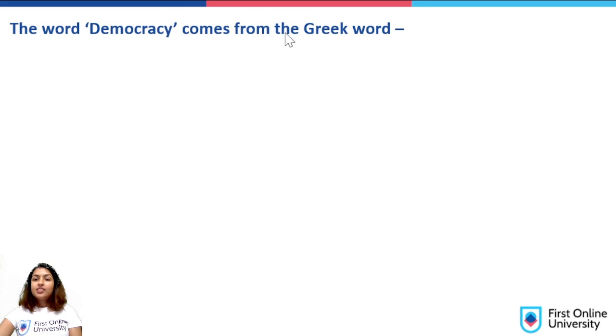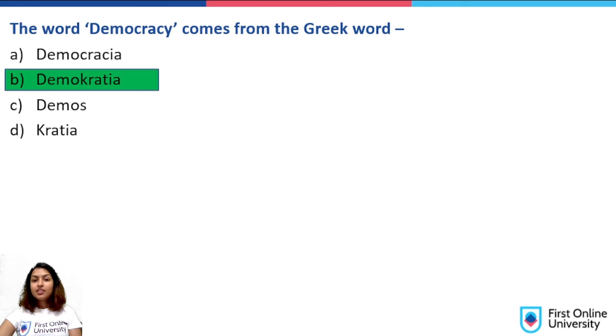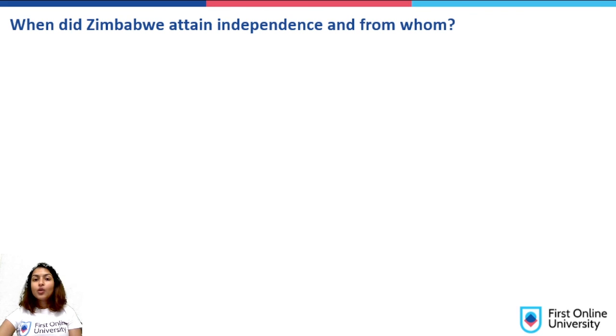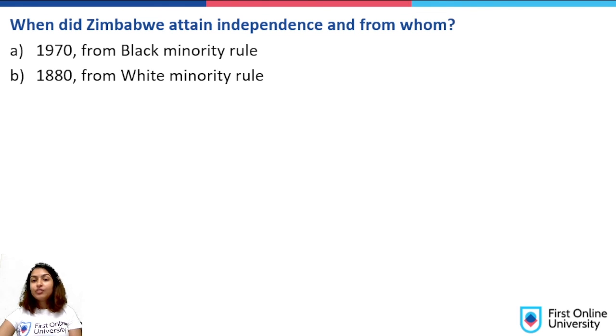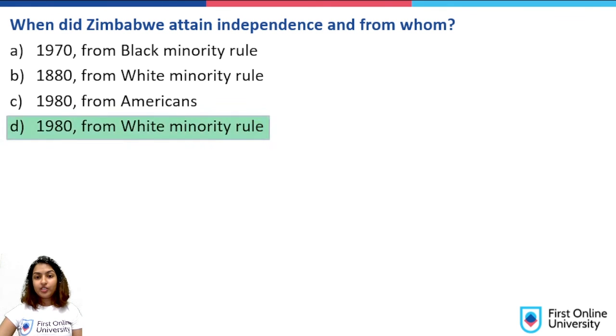The word democracy comes from the Greek word demokratia, demos and kratia. It's B, demokratia, demos plus kratia. Ruled by the people. When did Zimbabwe attain independence and from whom? 1970 from black minority rule, 1880 from white minority rule, 1980 from Americans, 1980 from white minority rule. So the answer is 1980 from white minority rule.